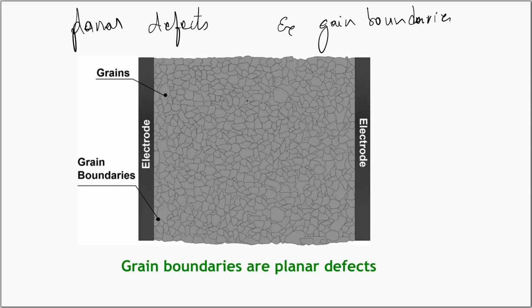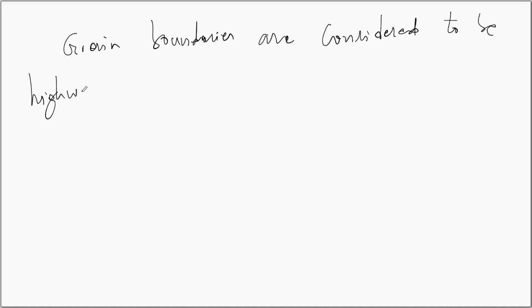Now we shall see the third defect, that is planar defects. These are defects that occur on a plane, and one example is grain boundaries. Here you see the entire material is divided into unequal grains of random shape. Each such small region is known as a grain, and the boundaries of the grain are known as grain boundaries. The grain boundaries are considered to be highways for the ions. For ions, the grain boundaries are the places where the ion mobility must be the highest, in the most defect-rich